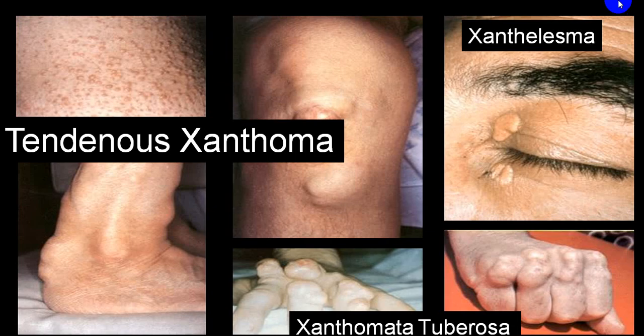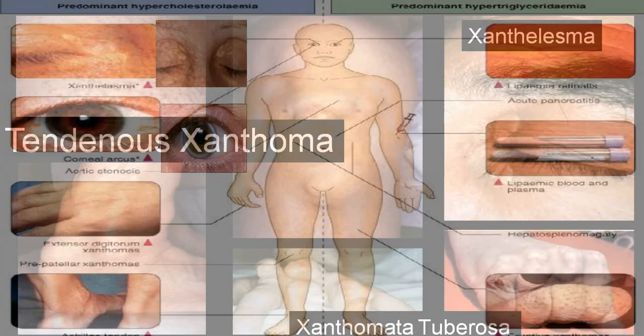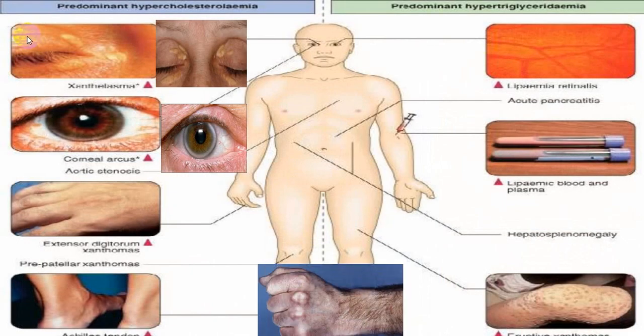So tendinous xanthoma, xanthelasma, xanthoma tuberosa, etc. Different diagrams. This is xanthelasma, clear cut, arcus senilis. These are little depositions. We call tuberous xanthoma. This is tendinous xanthoma. This is tuberosa. These are eruptive. You will have to go for lipid levels and you can have even retinal artery examinations.